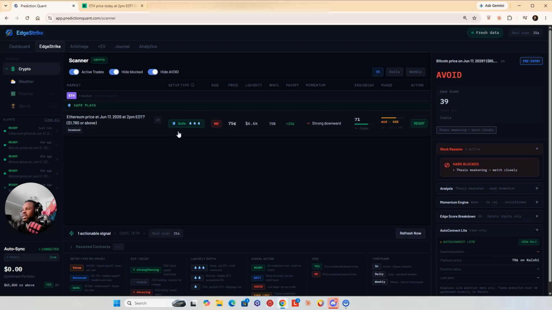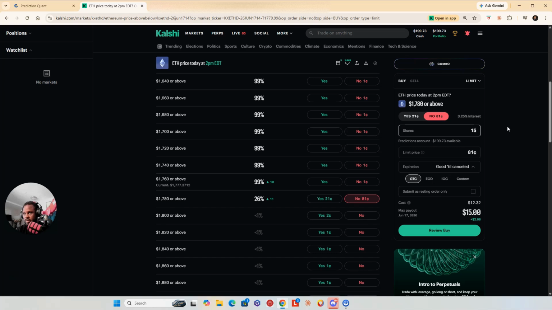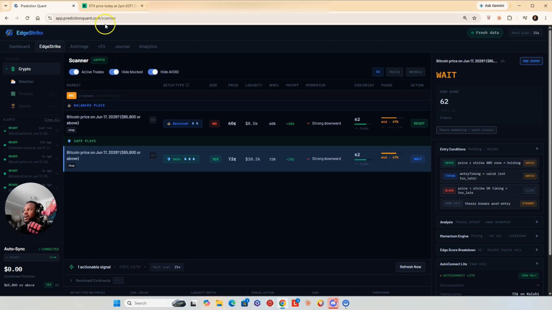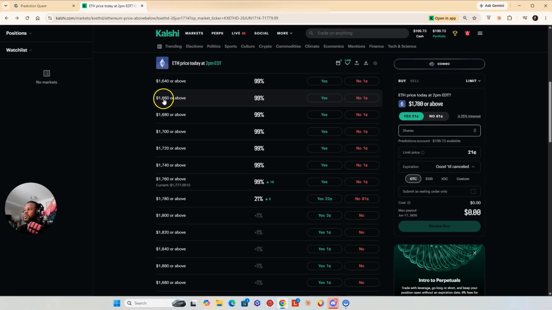I kind of like trading the balanced and safe plays. Every now and then I will look at some value plays here, but personally, yeah, 1780 no. I'm just going to take that 1780 no, sitting at shares. See, no, we're only risking $12 to pay out $15, so that's only a $2.54 profit. That's not enough value for me to get into that trade.